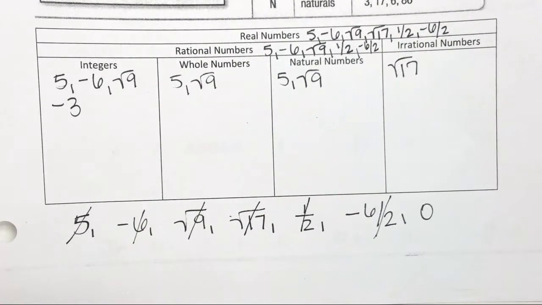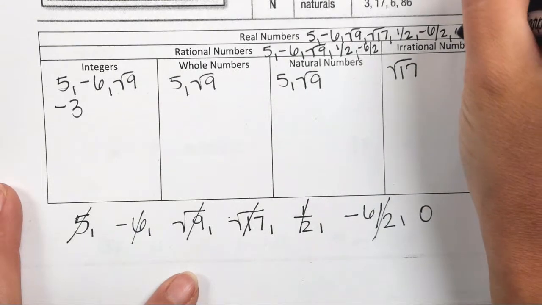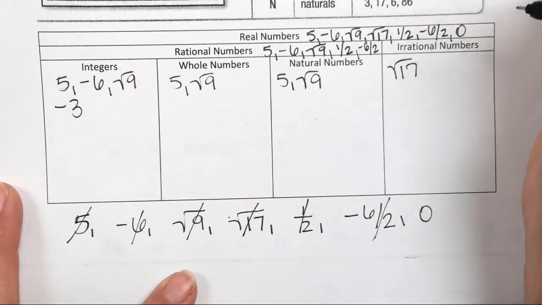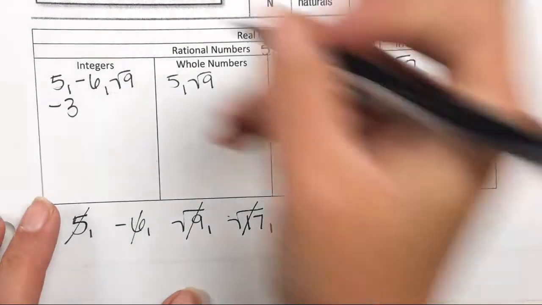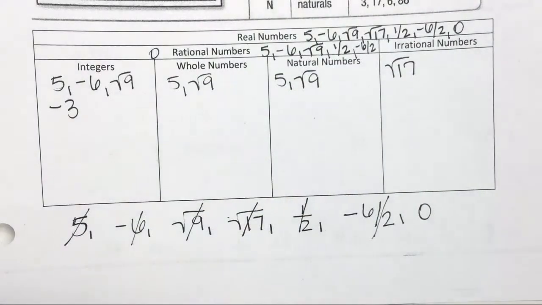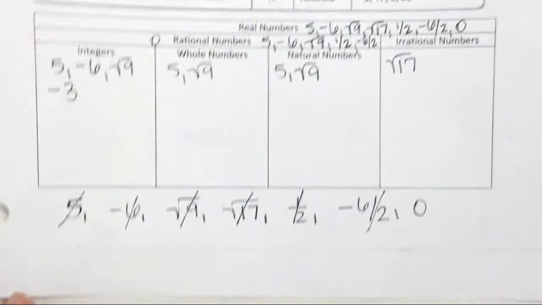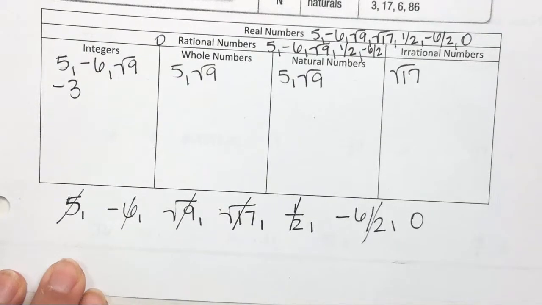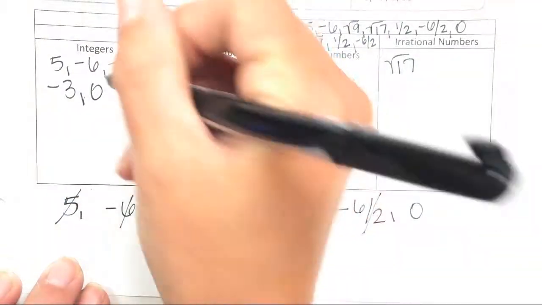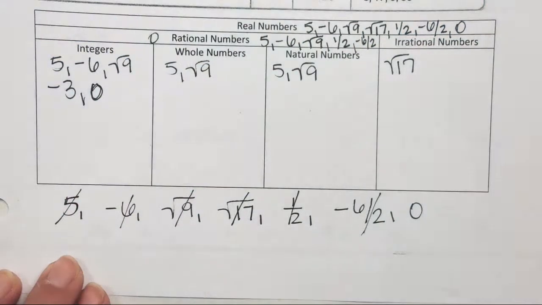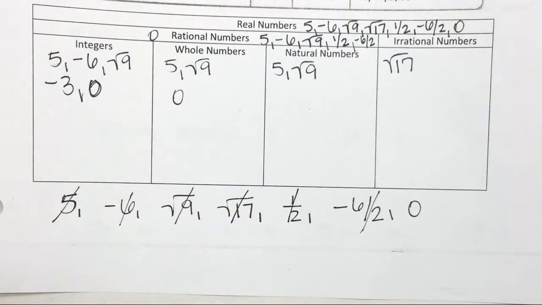Alright, last one, 0. Alright, it's real. We know that. Rational or irrational? Rational, good, because it ends. 0.0 stops. Alright, is it an integer? Yes. Why? Because it's not a fraction or decimal, it can be negative or positive, right? What about whole number? Because it starts with what? Zero. Can 0 be a natural number? No, because it starts with 1.